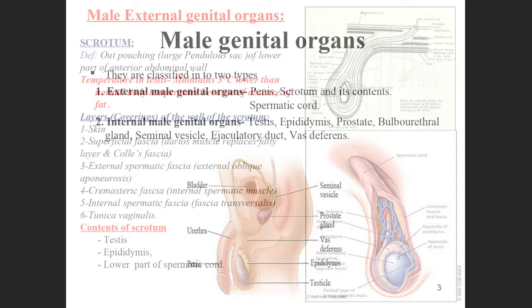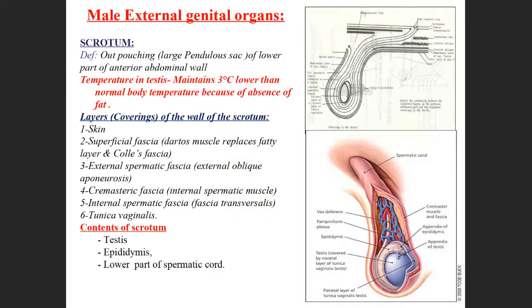Next, the first one is the scrotum. So what is a scrotum? It is a pouch-like structure which contains the testis. The testis is situated in this large pendulous sac below the anterior abdominal wall.